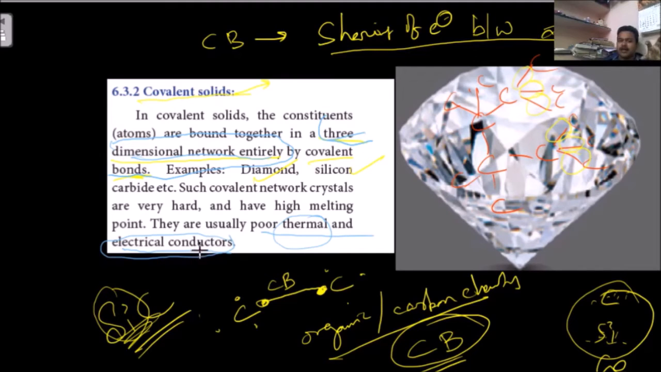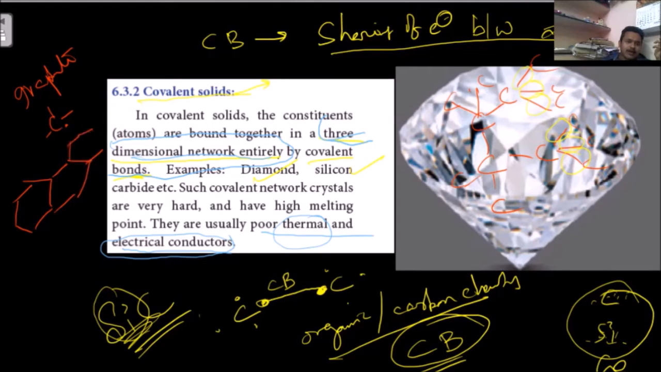In a similar way, graphite is one question that will come here. Graphite is forming 3 bonds. In the graphite structure, all are carbons. Graphite forms a hexagonal structure. Hexagonal means each carbon has how many bonds? 3 bonds. But carbon has how many electrons? 1, 2, 3, 4 valence electrons.